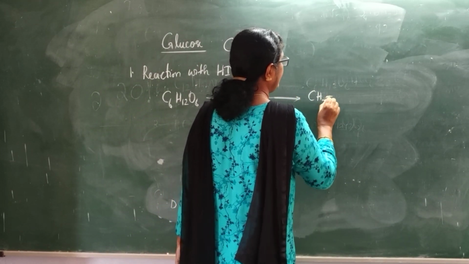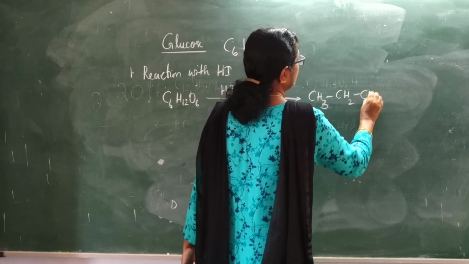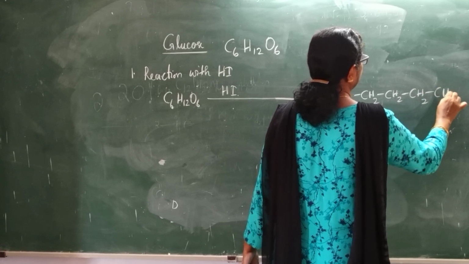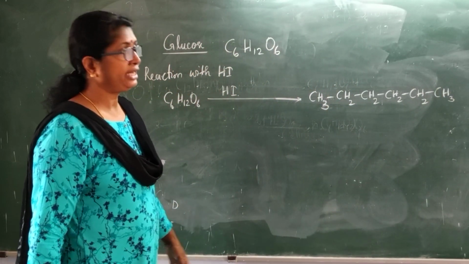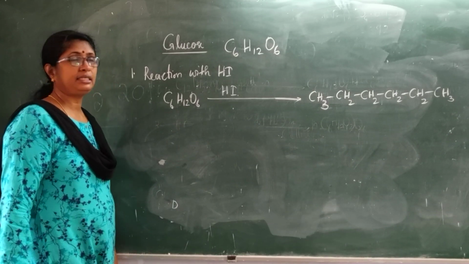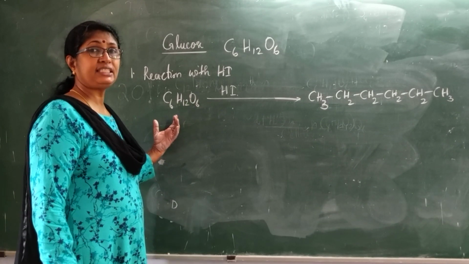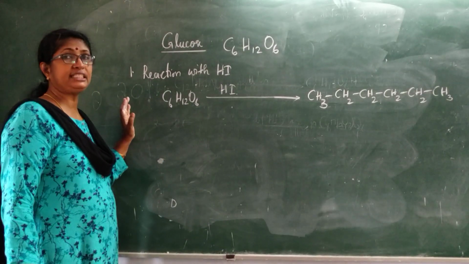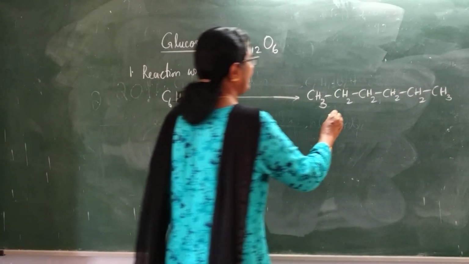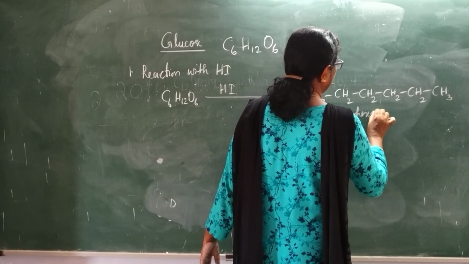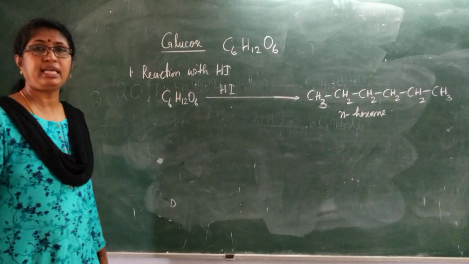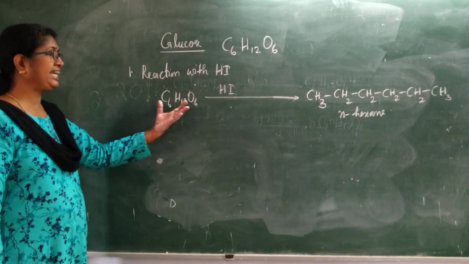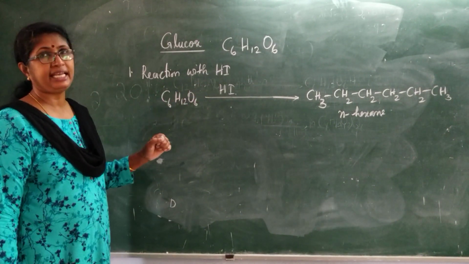What is n-hexane? It's a straight chain of 6 carbon atoms, CH3-CH2-CH2-CH2-CH2-CH3. So you will get n-hexane, normal hexane, showing the presence of a straight chain of 6 carbon atoms. So this is the proof for the presence of a straight chain of 6 carbon atoms in glucose. When it is heated with hydrogen iodide, you will get n-hexane.